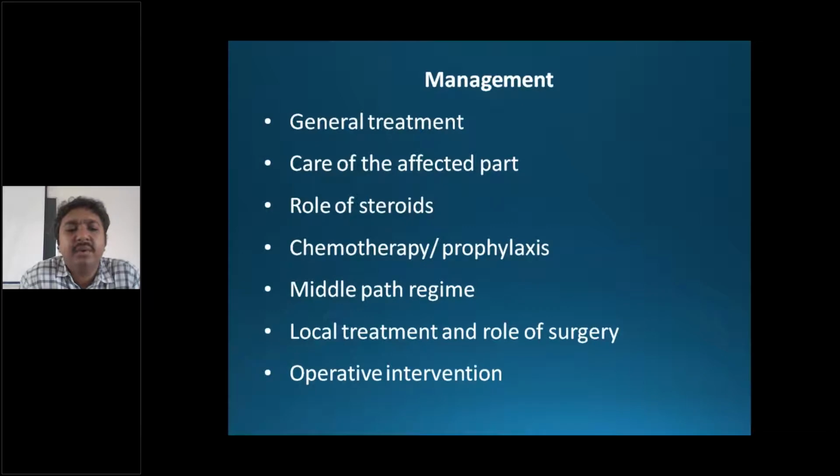That's only temporary. Then chemotherapy, you all know, anti-tubercular treatment, the RNTCP guidelines, and middle path regime is usually what we manage in spinal tuberculosis. We'll go through that. And local treatment and role of surgery, it depends on the part involved. We'll go in detail. And operative interventions when necessary. So only operative is not sufficient. You give anti-tubercular. If needed, you go for surgery and some indications are there.